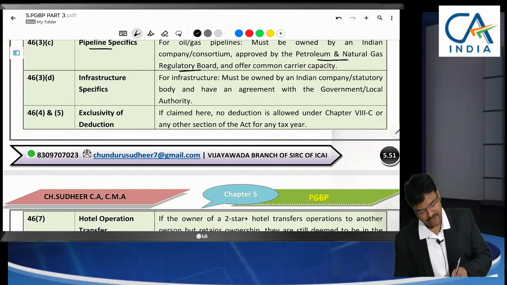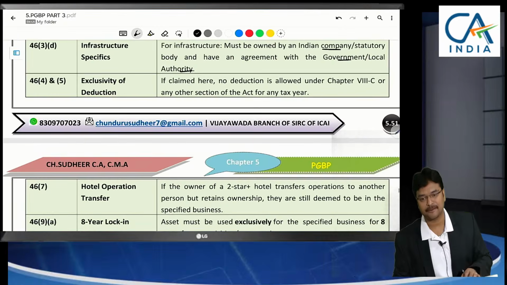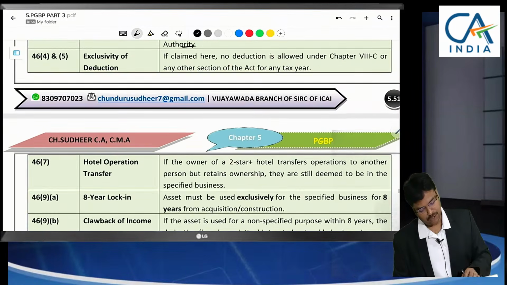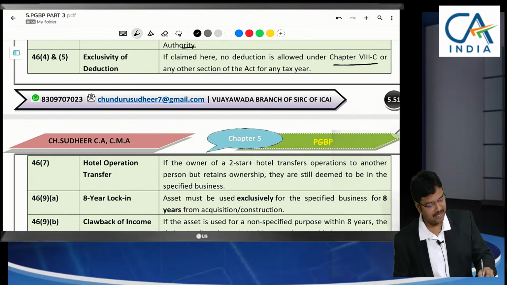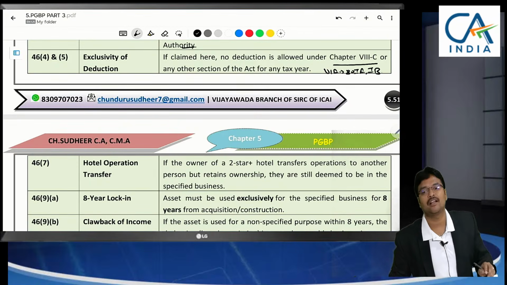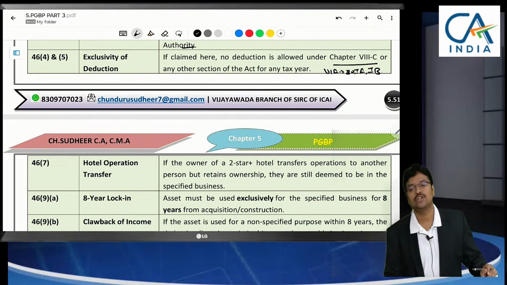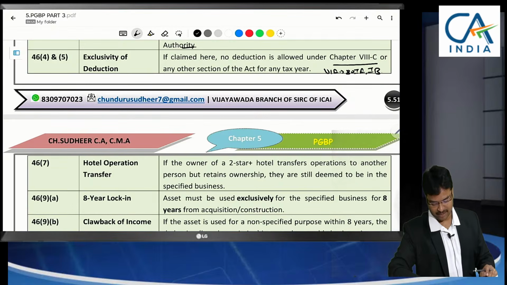Next, infrastructure also: government projects only are specified here, not private projects. Once you claim deduction in chapter 8C, the earlier chapter 6A deductions like 80IA, 80IB, which are there for warehouses and construction projects, you cannot claim. Any one deduction only you can claim, either this or that one.